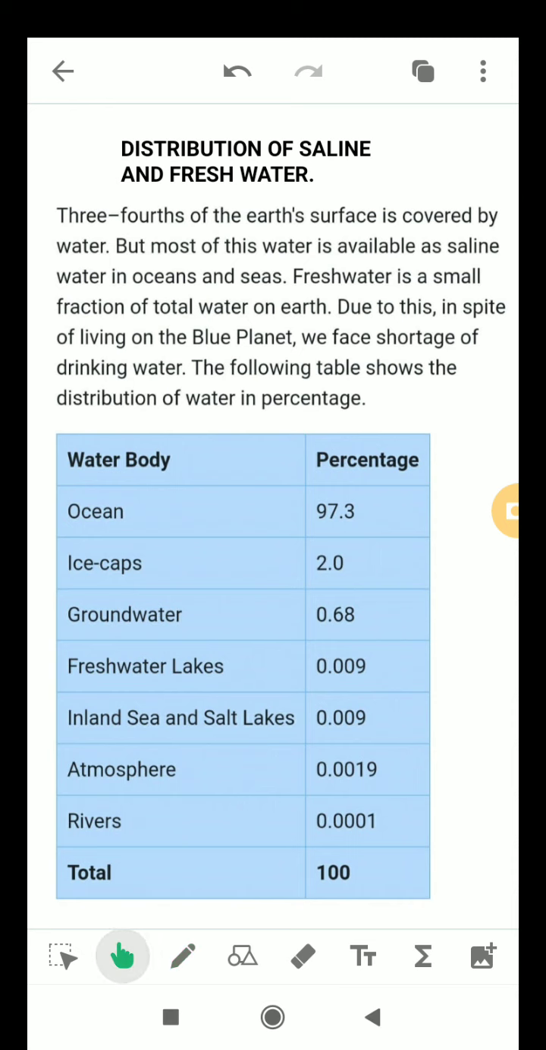So see here, ocean 97.3, ice caps 2.0, groundwater 0.68, fresh water 0.009, island sea and salt lakes 0.009, atmosphere 0.0019, and rivers 0.0001. All total we have 100%.